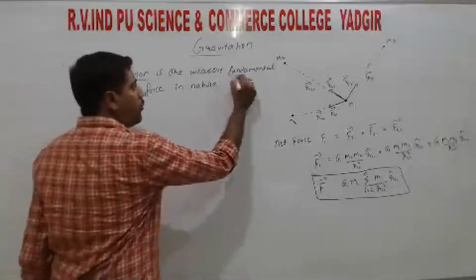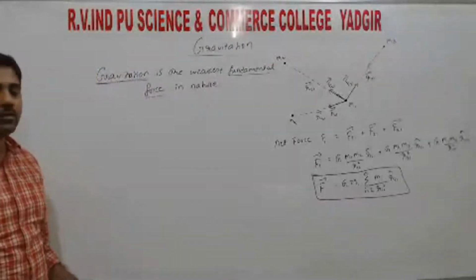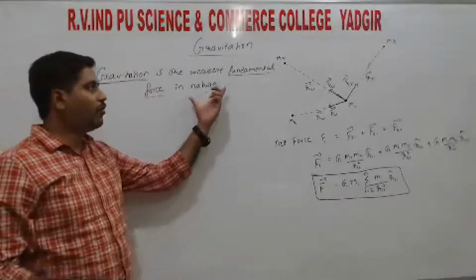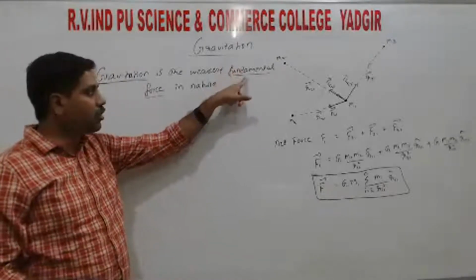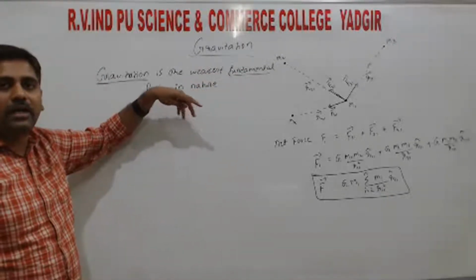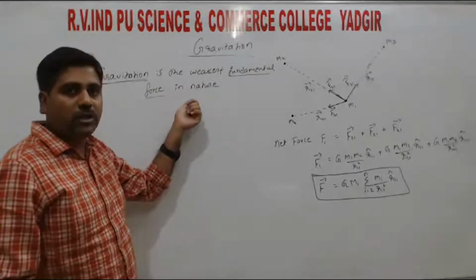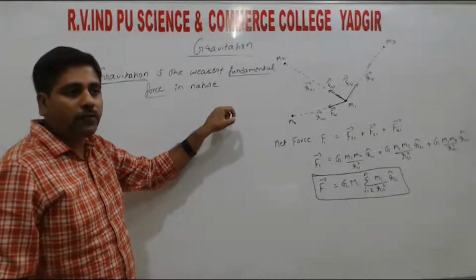So here, fundamental forces. So again this is from the physical world chapter, right? So the questions asked for the board exam are also on this concept. So mention the fundamental forces in nature, or write any two fundamental forces in nature, or which is the weakest force in nature or which one is the strongest force in nature.